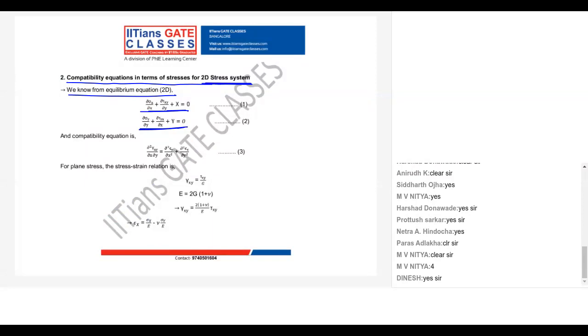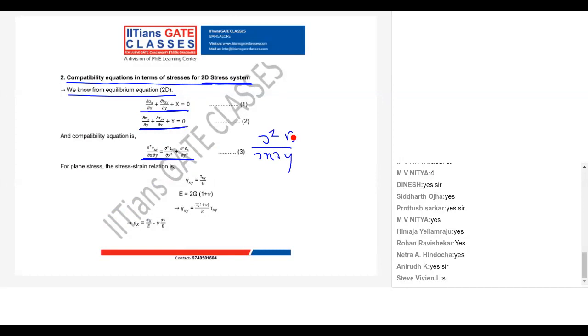We have done them. Now I know my compatibility equation for the two-dimensional stress system is ∂²/∂x∂y gamma xy equal to ∂²/∂x² epsilon y plus ∂²/∂y² epsilon x, right? So this is your compatibility equation.